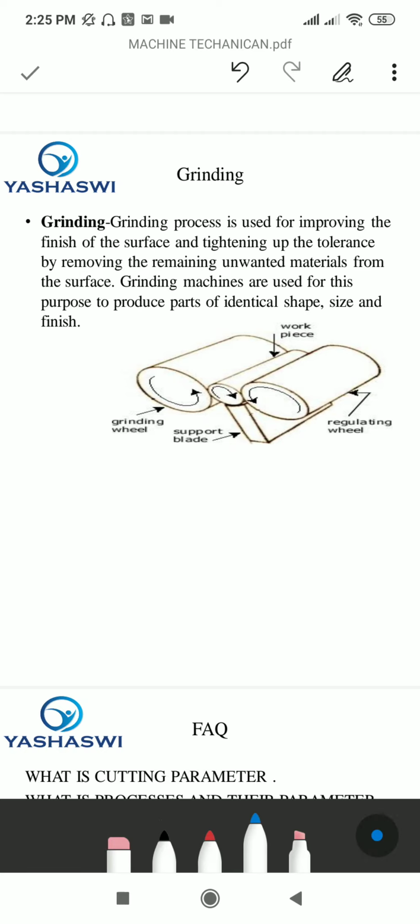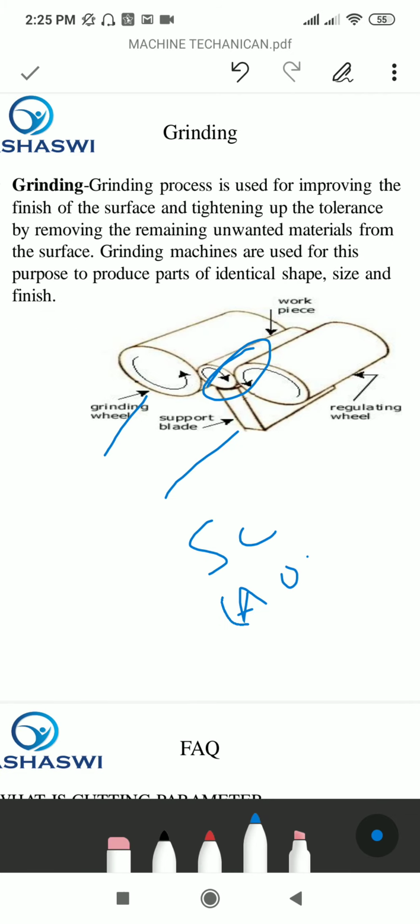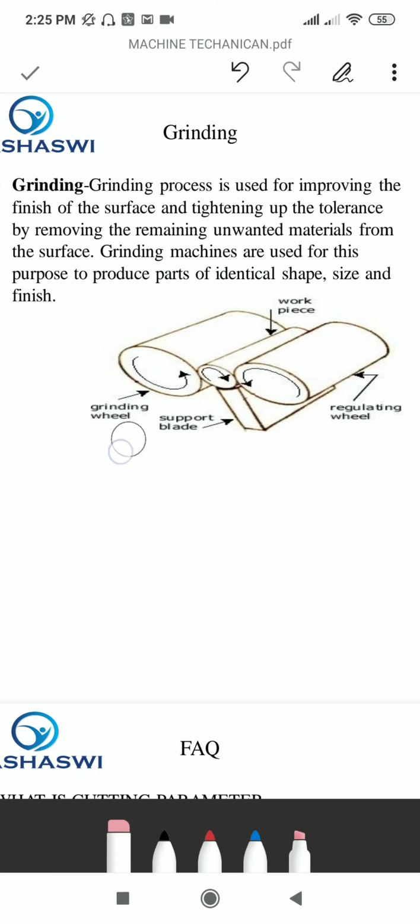Here is shown a grinding wheel, supported blade, truing wheel, and in the middle there is a workpiece. The grinding wheels used in industry are mostly of silicon carbide and aluminum oxide. These are the two most used materials in the process, that is silicon carbide and aluminum oxide. The grinding process is used for improving the finish of the surface and tightening up the tolerance by removing unwanted material from the surface.